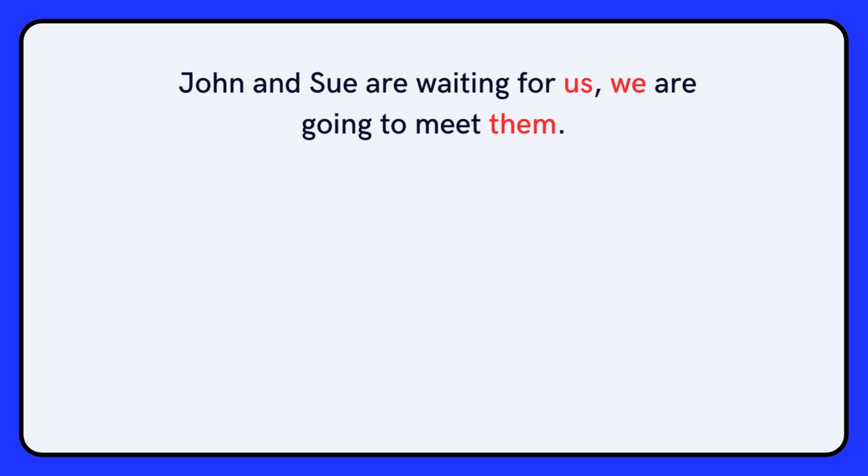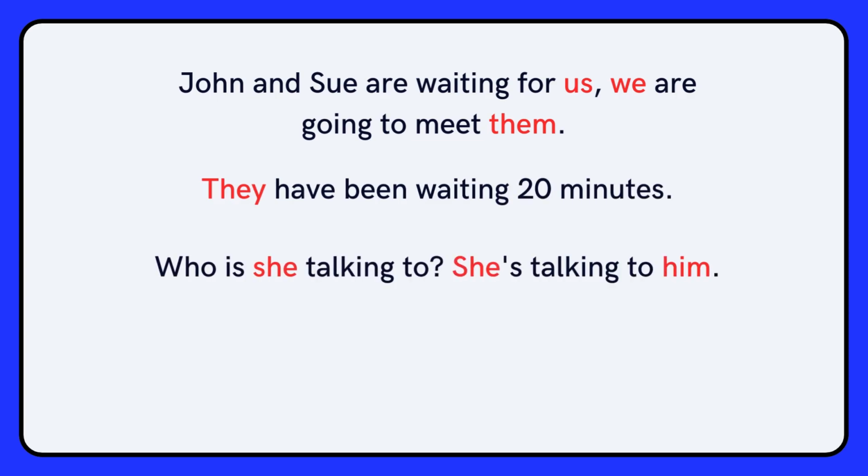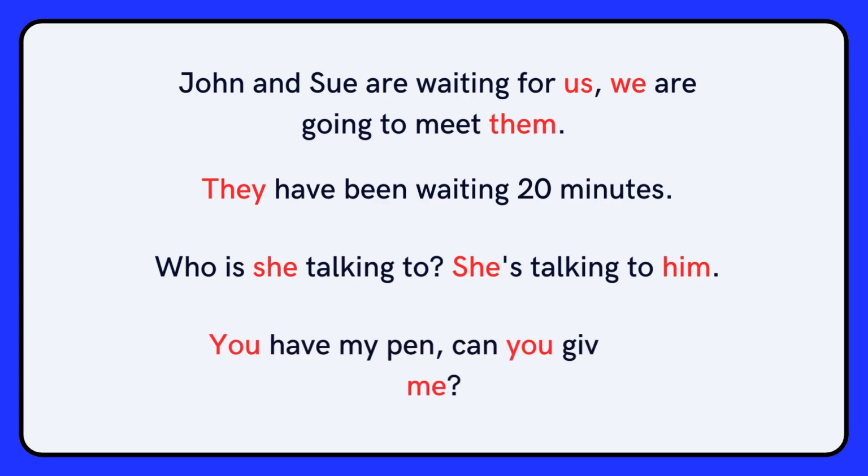Let's look at some examples of personal pronouns. John and Sue are waiting for us. We are going to meet them. They have been waiting 20 minutes. Who is she talking to? She's talking to him. You have my pen. Can you give it to me?